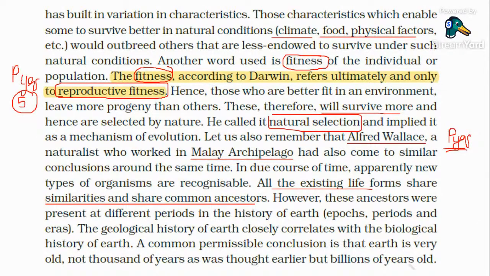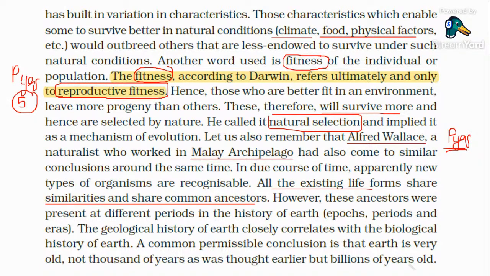So Darwin made his discoveries while on his voyage. Accidental discovery in biology: almost all discoveries were accidental. If a scientist was going behind one thing, he came to a conclusion with the discovery of some other important thing. That was the importance of various experiments. Even penicillin was discovered like that. We studied it in the chapter Microbes in Human Welfare, right, everyone? They worked on some other organism and finally found Penicillium notatum.